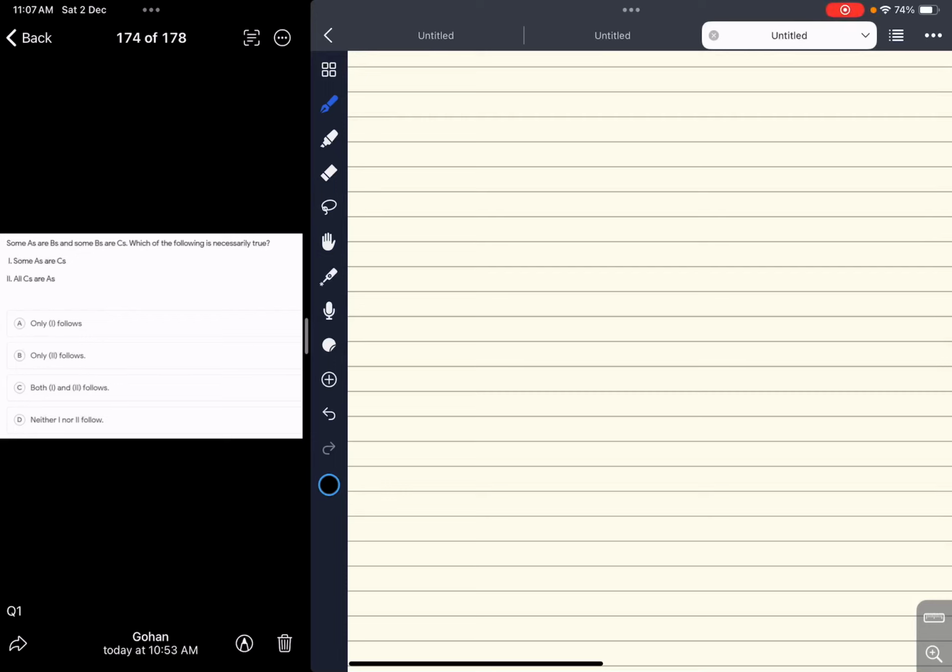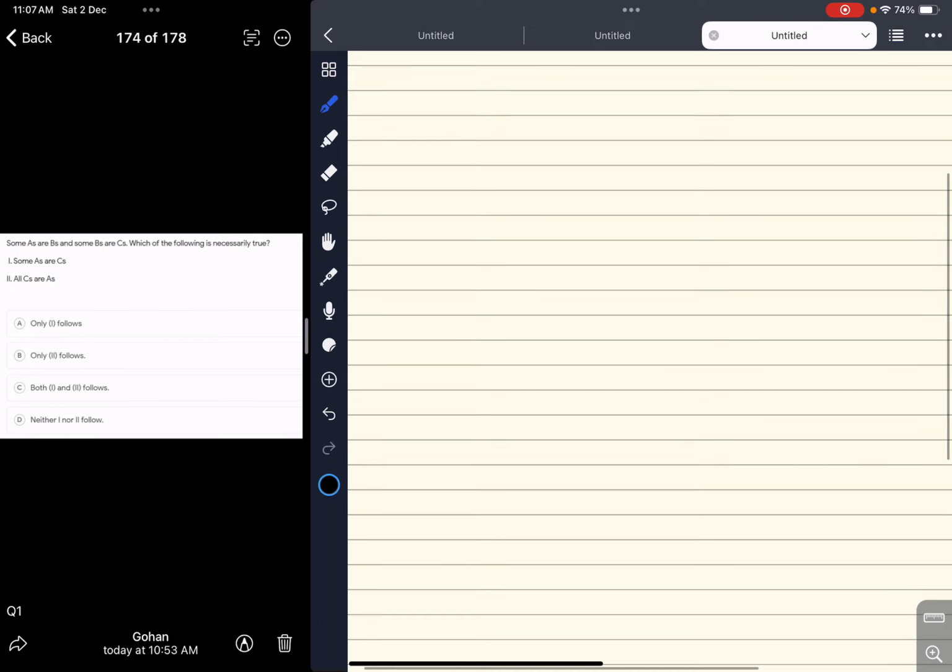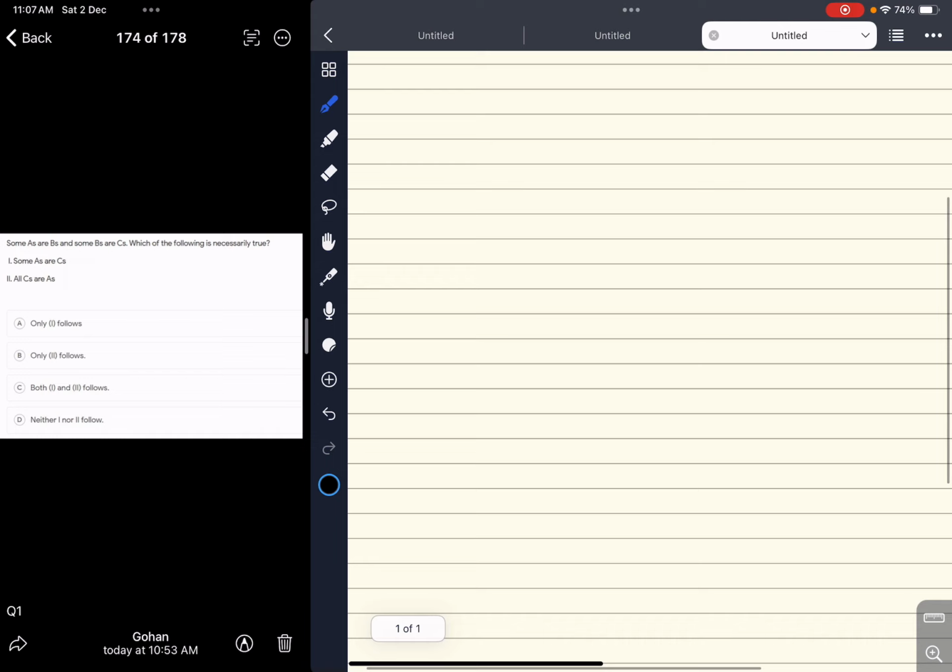Hello everyone. So today we'll be dealing with five syllogism and five blood relations questions of previous SNAP. I asked that if anyone has a doubt, they can send me, but no one did, so I'll be dealing with only past SNAP questions. So let us start with the syllogism ones.